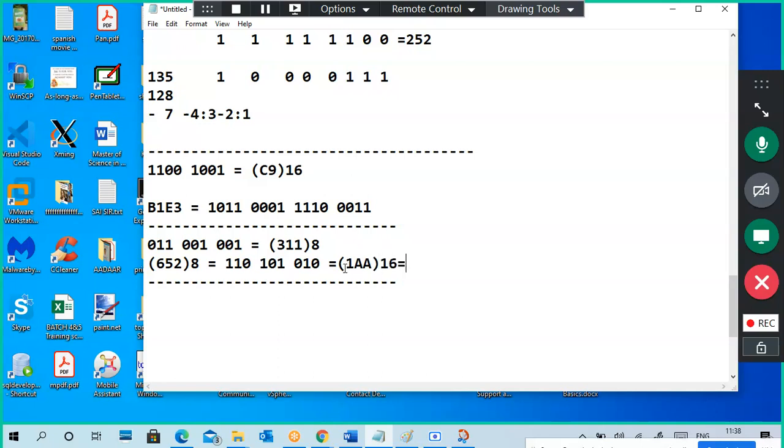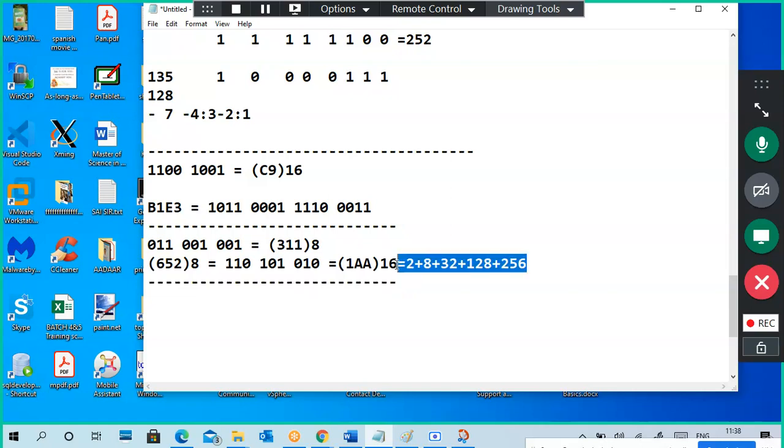If you want to convert to a decimal number, then you have to calculate. This is 2 plus 4, 8. This is 8, right? So 8, 16, 32. So this is 32, 64, 128, and this 1 is also there, that means 256. Sorry, 256.